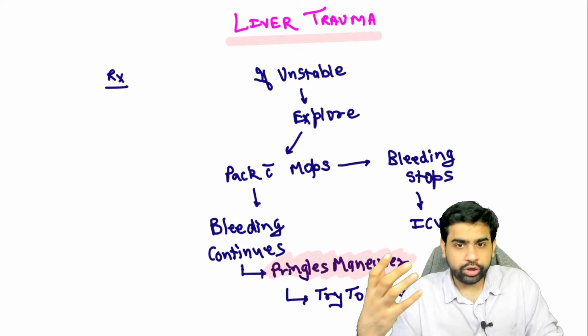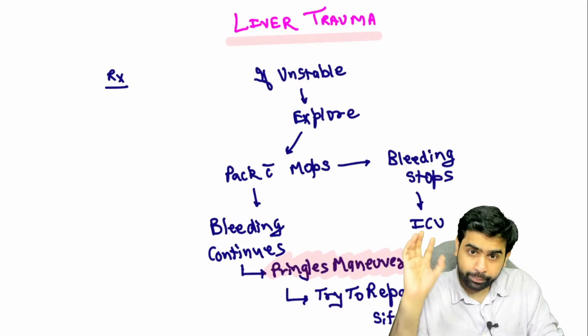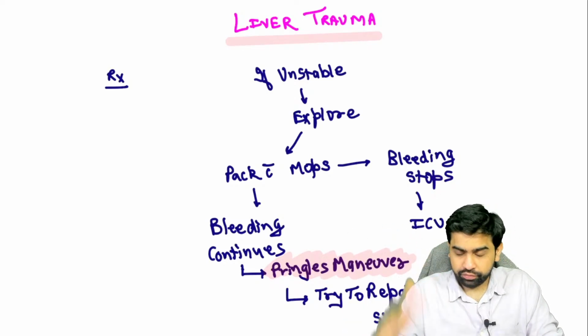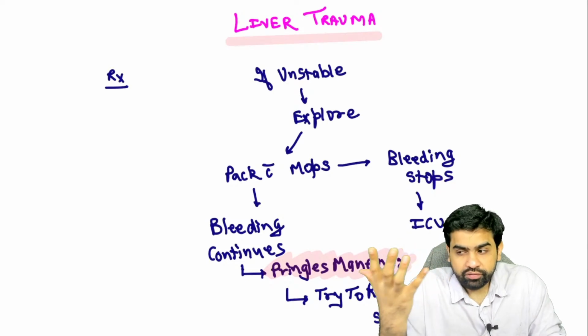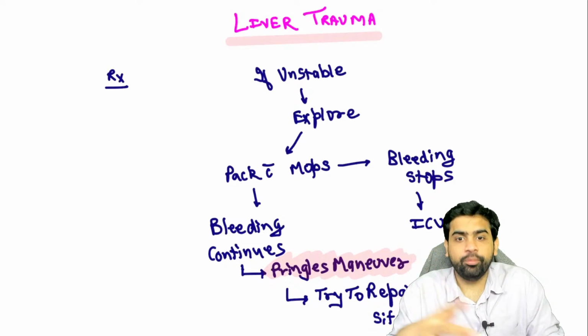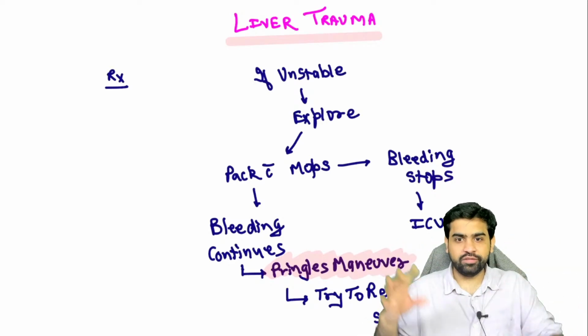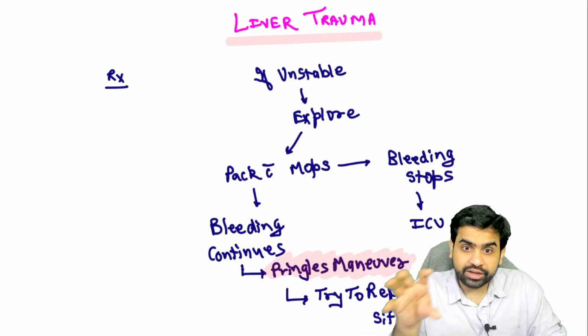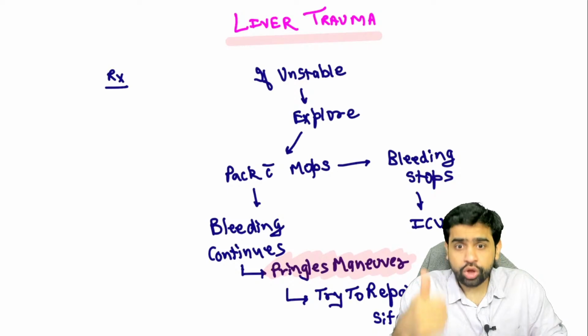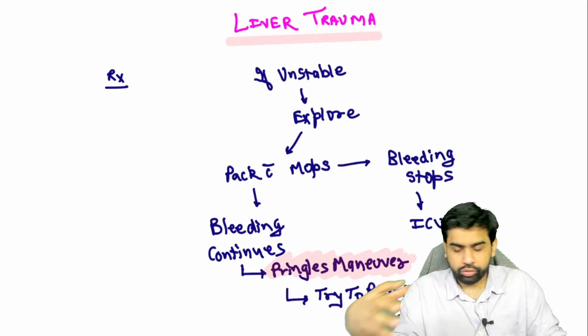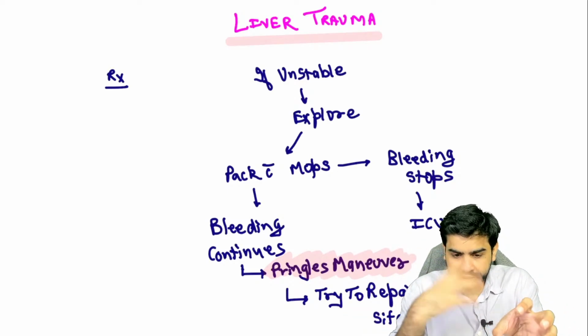Then you can take mops and pack the liver all throughout, with the intention of creating a tamponade. Over here also you tie all those bandages and shirts and everything, right? Why? Because you want to create a tamponade. So push. You understand my point? So you are able to create that tamponade.